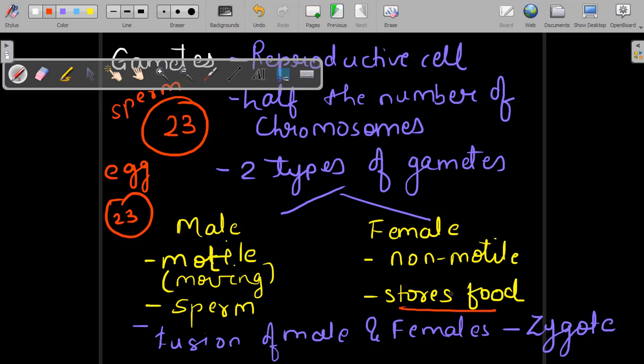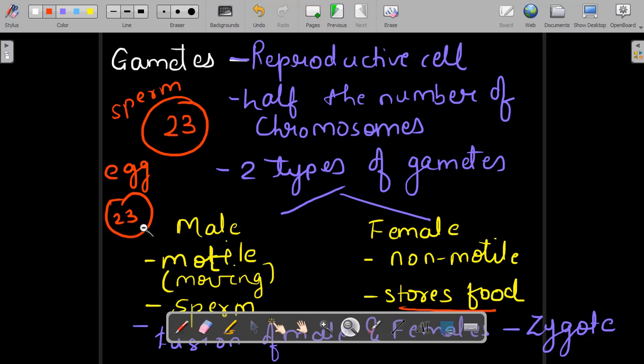The function of the female gamete is to give all the nutrition required by the zygote, and when the male and the female gamete meet, it leads to the formation of the zygote, which can slowly and steadily be converted into a baby. So why are we not having 96 chromosomes, why are we having only 46? Because in our body there is a special type of cell known as gametes. And what is their speciality? They have only half the number of chromosomes, and that is the reason a male and a female can come together and give rise to offspring.